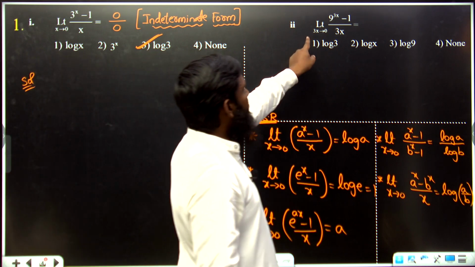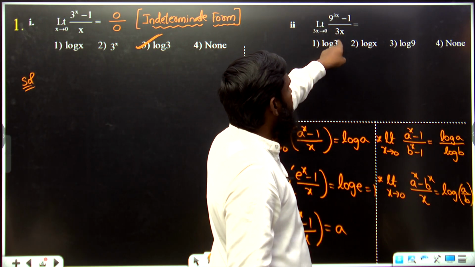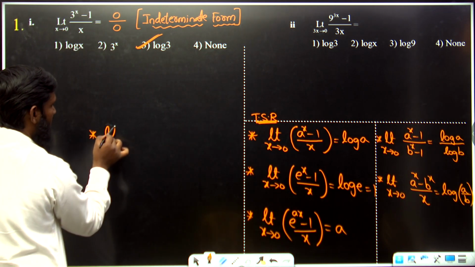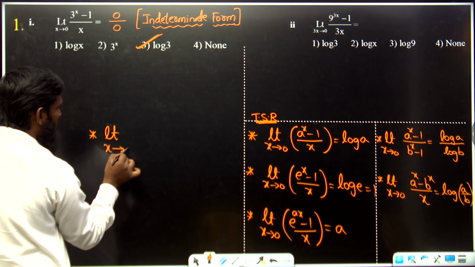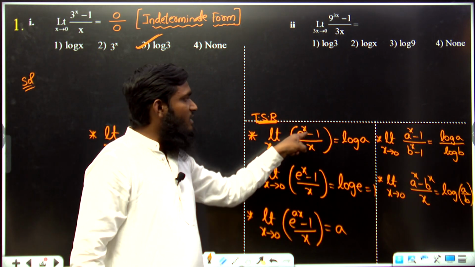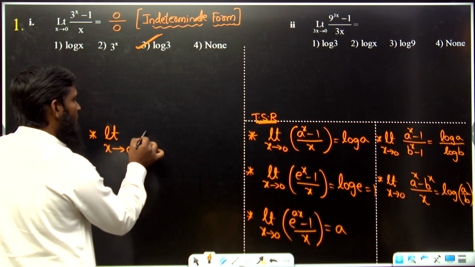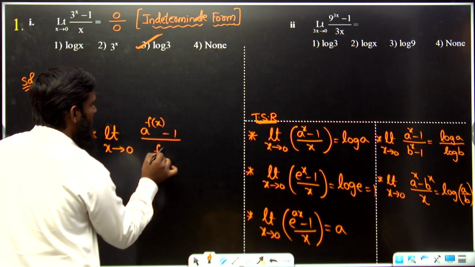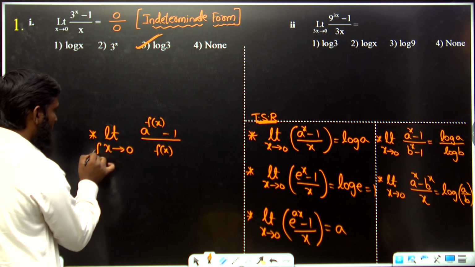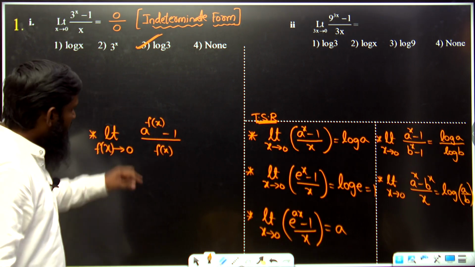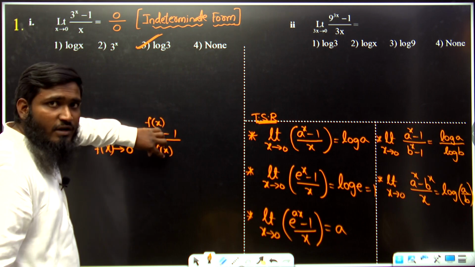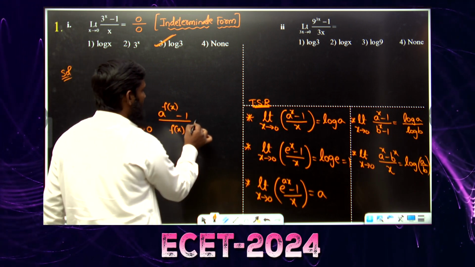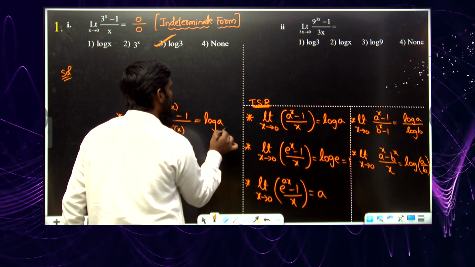Now next one, limit 3x tends to 0, (9^(3x) minus 1) divided by 3x. One more point we have over here: first we took limit x tends to 0, (a^x minus 1) by x. Suppose we take a^(f(x)) minus 1 divided by f(x), and that same f(x) is tending to 0. If we have a function in the power and the same function in the denominator, and that function is tending to 0, then also we can write the same answer, which is log a.